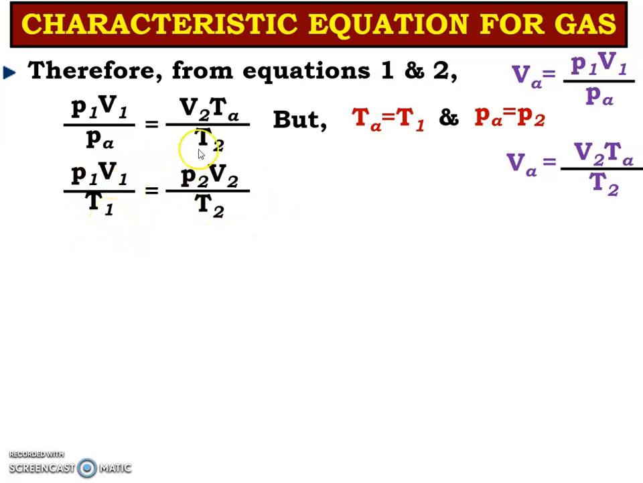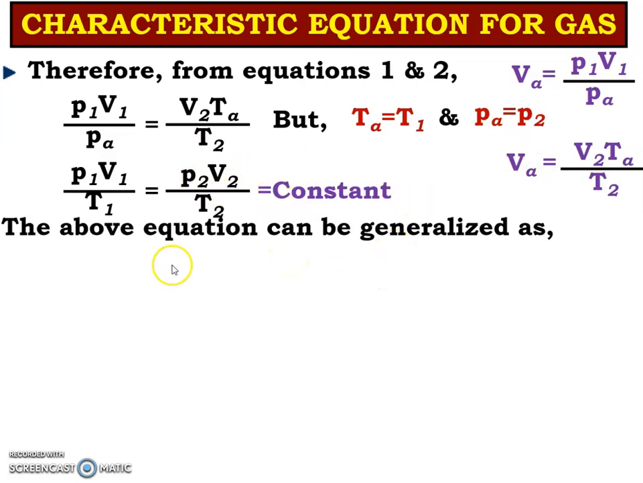Now what we have done? We have taken the TA in the denominator. So here it will be TA, but we know that TA is equal to T1, so we will write T1 here. We have taken PA on the right hand side, so it is PA, but we know that PA is equal to P2, so it is P2 V2 by T2. So ultimately that is equal to constant.